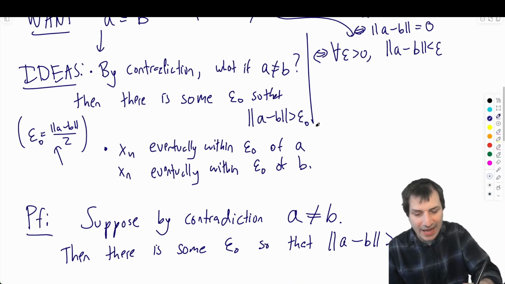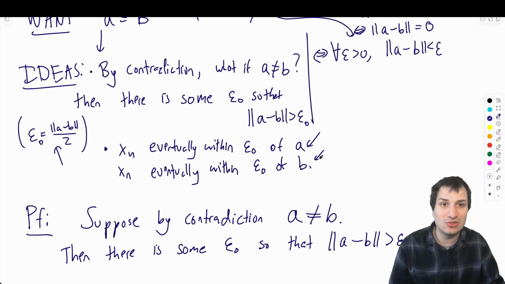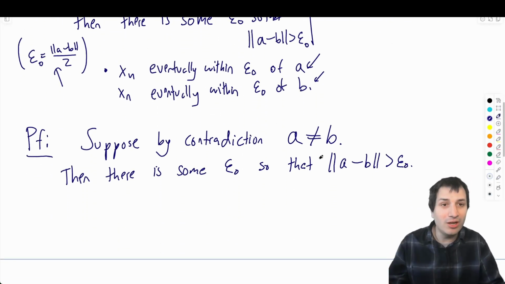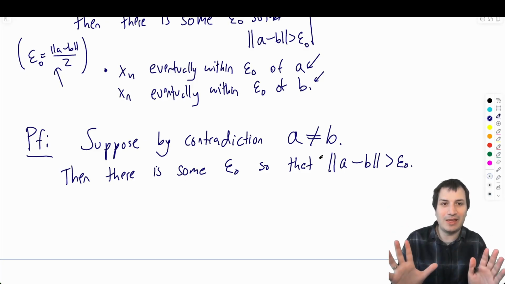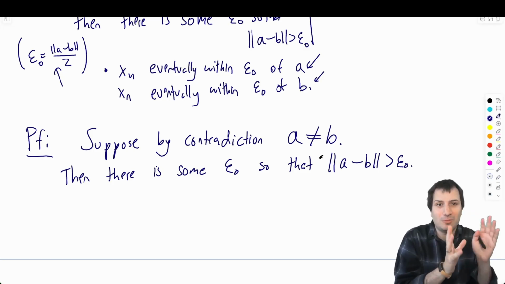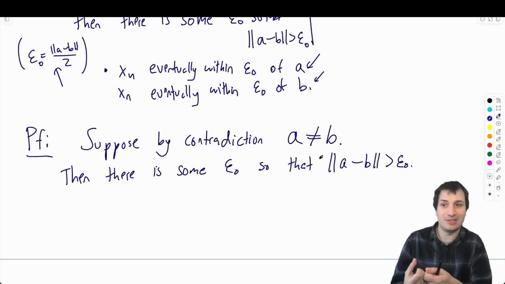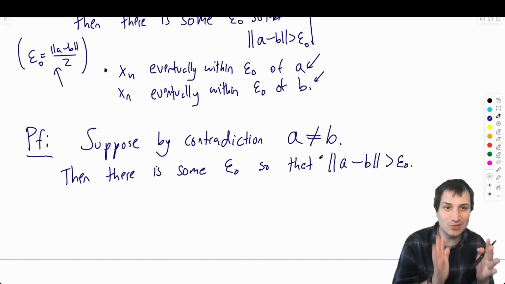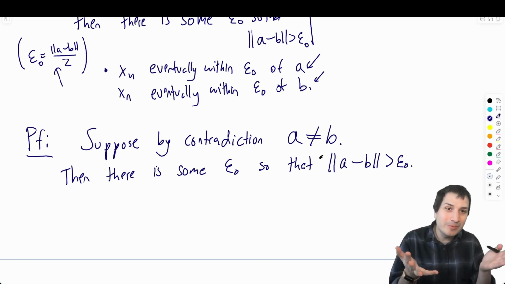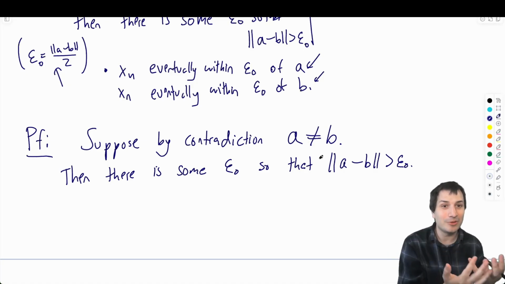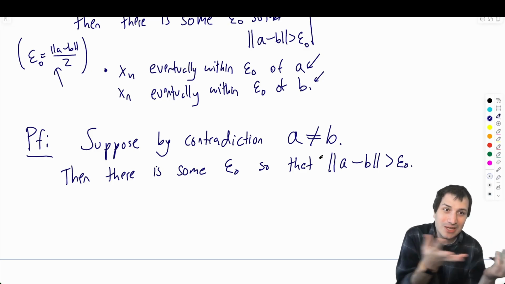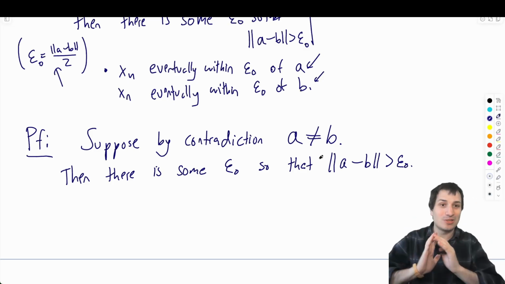And now I want to do this thing. xn is eventually within epsilon naught of A, and xn is eventually within epsilon naught of B. But I'm going to write it in the specific math way. Actually, you could write it both ways. This is something I like to do sometimes. You write it the intuitive way, and then you also write it the math way. The intuitive way is really just to tee up the reader to say, look, I'm about to give you the math definition. This is what it means, but here it is precisely. So that can be nicer too. Some people make the mistake of only writing it the intuitive way and not the precise way. Some people make the mistake of only writing it the precise way and not the intuitive way. And then if they make a small mistake, you can't understand what's going on. So sometimes it can be nice to write both.